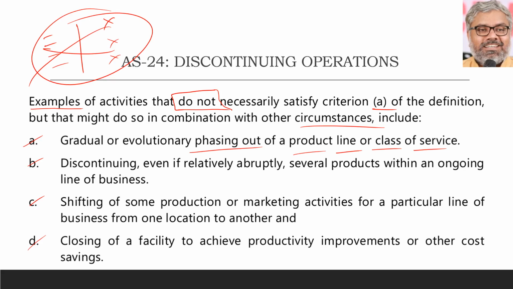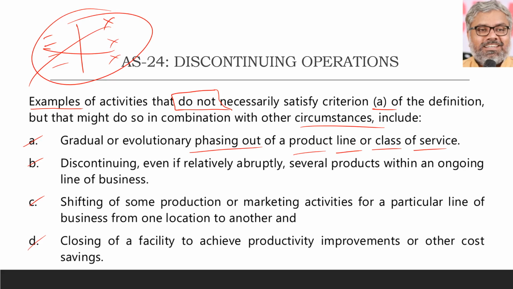Can it be called discontinuing operations because of other circumstances? Different, yes. What are the circumstances? That we don't know. That will have to come to us to decide whether it is a discontinuing operation or not. But just phasing out of a product line or class of service cannot be called discontinuing operations. Same way, Maruti Suzuki, for example, has discontinued certain models, say Ritz and all that.